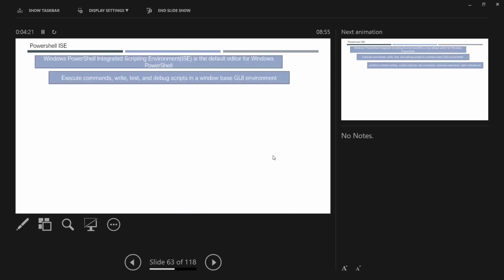Now, as I told you, I would like to use an IDE to do my PowerShell scripting, whether it is running a simple command or a complex script. I would like to have an IDE so that I have IntelliSense.